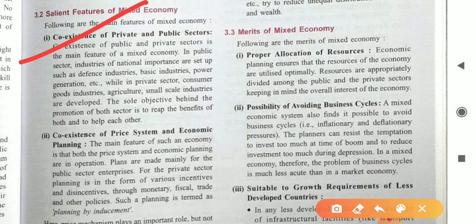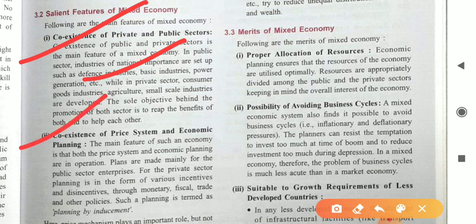First, coexistence of public and private sector. We know that there is coexistence of public and private sector, and all the decisions regarding industries, regarding power generation were taken by both the organizations. So we have both types of industries. We have consumer goods industries, we have agriculture, we have small scale industries. The sole objective behind the promotion of both sectors is to reap the benefit of both or to help each other. The basic motive is to get welfare as well as to get more profit.